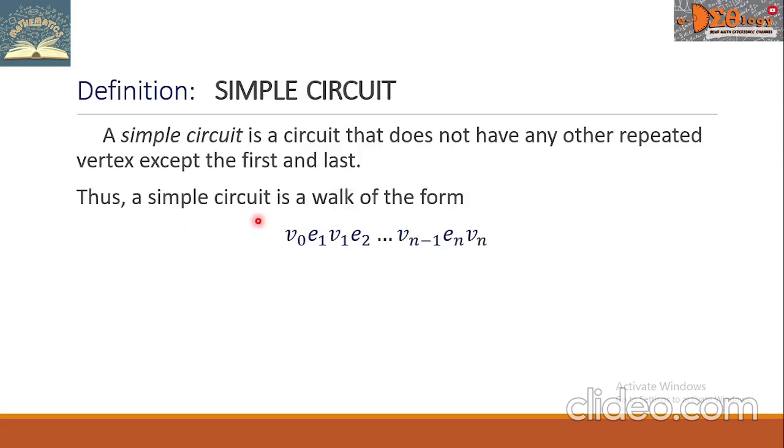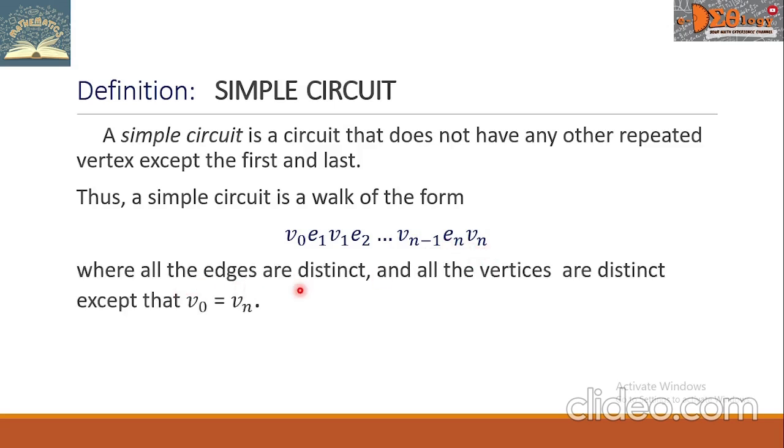Thus, a simple circuit is a walk of the form V sub 0, E sub 1, V sub 1, E sub 2, up to V sub n minus 1, then E sub n, followed by V sub n, where all the edges are distinct and all the vertices are distinct, except that V sub 0 equals V sub n.